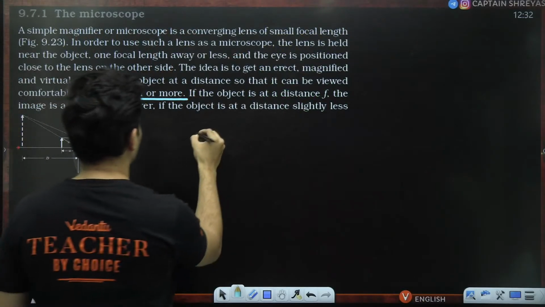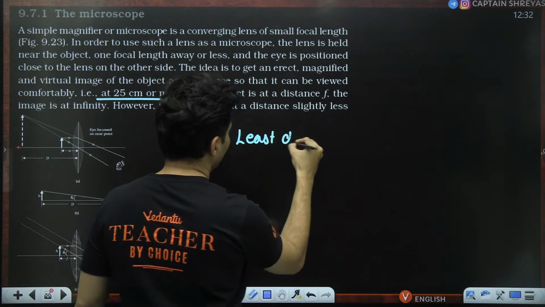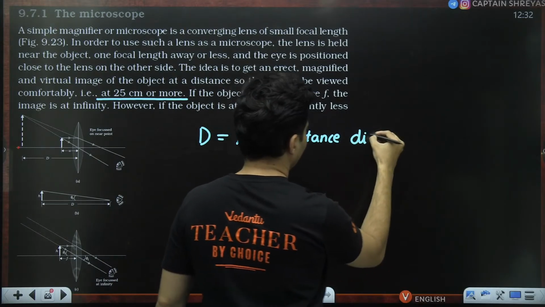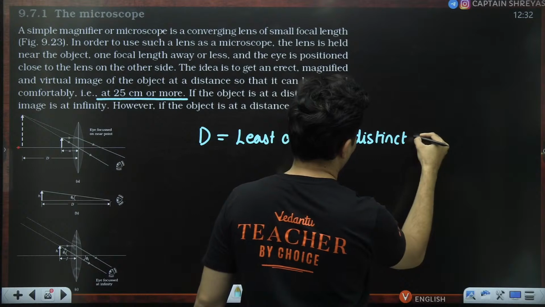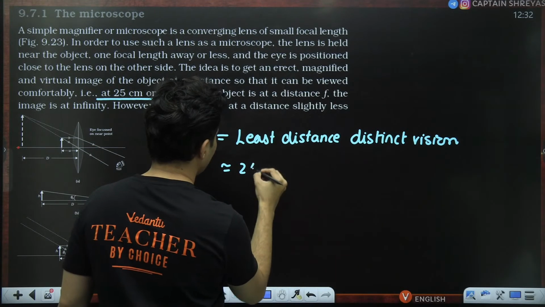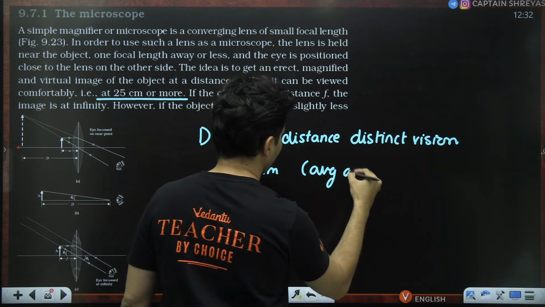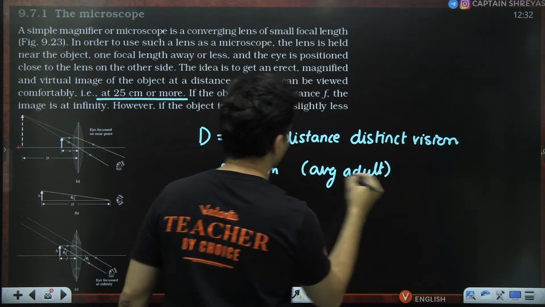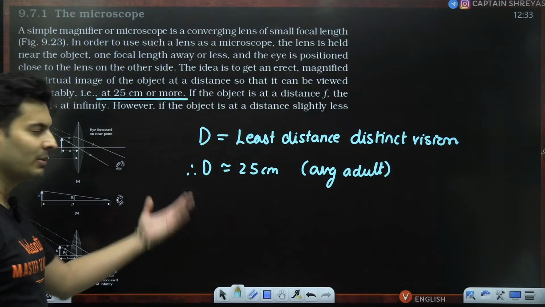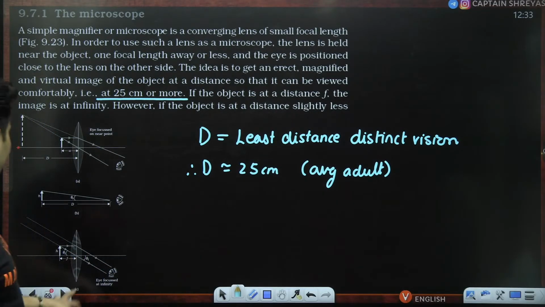No. So d is your least distance of distinct vision, which is approximately 25 centimeters for an average adult. It could be different for many of you. If you have a defective eye, it might be more. If it is very good, it might be even less. Okay, so that is your D.